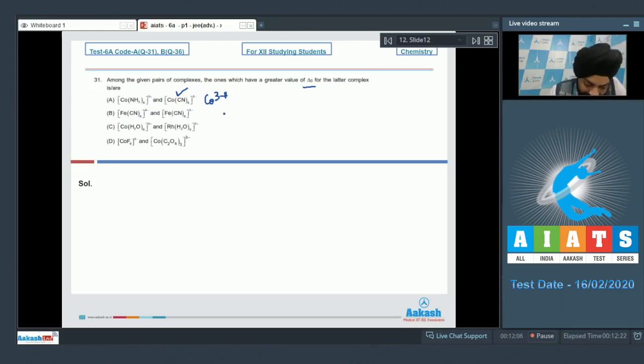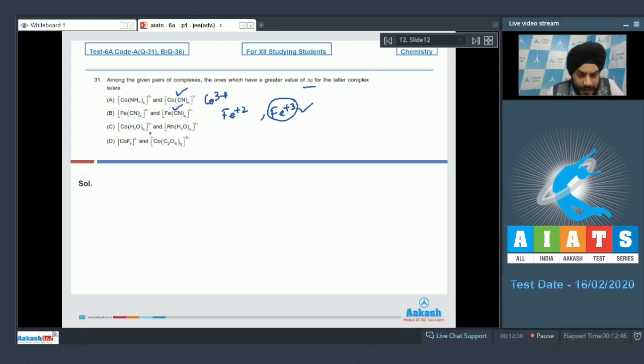So iron is in a state of plus 2 in the first complex, whereas it is in a state of plus 3 in the second complex. And students, we know that in the complex having a greater oxidation state of the metal, the splitting is greater. So the second complex is also going to have a greater splitting in this case as well.